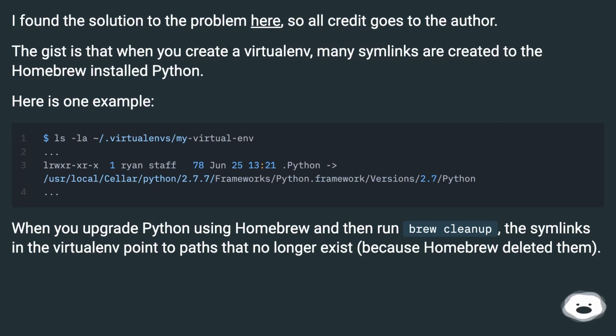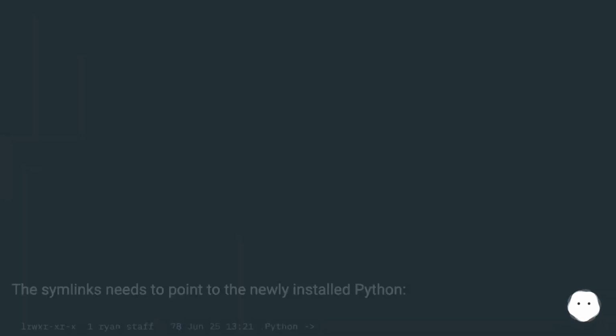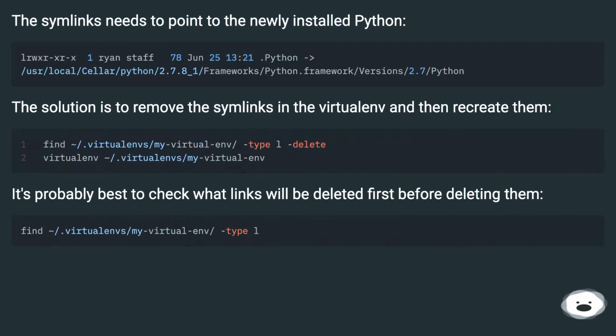When you upgrade Python using homebrew and then run brew cleanup, the symlinks in the virtualenv point to paths that no longer exist, because homebrew deleted them. The symlinks need to point to the newly installed Python. The solution is to remove the symlinks in the virtualenv and then recreate them.